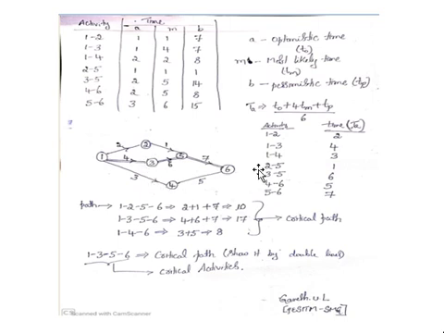Then 2 to 5 means 2 will be the starting node and 5 will be the end node. 3 to 5 means 3 will be the starting node, 5 the end node. 4 to 6 means 4 will be the starting node, 6 the end node. 5 to 6 means 5 will be the starting node and 6 the ending node.